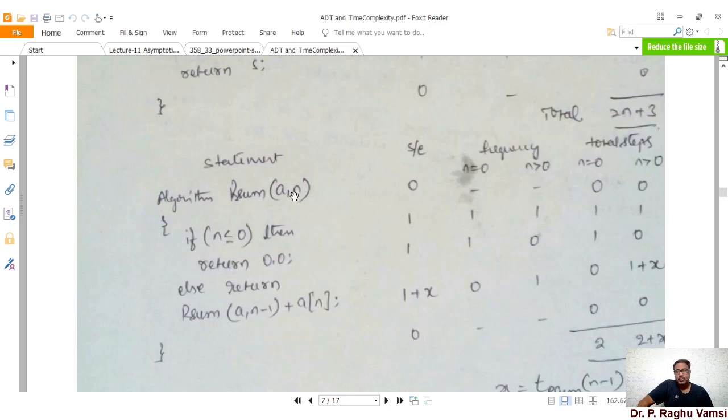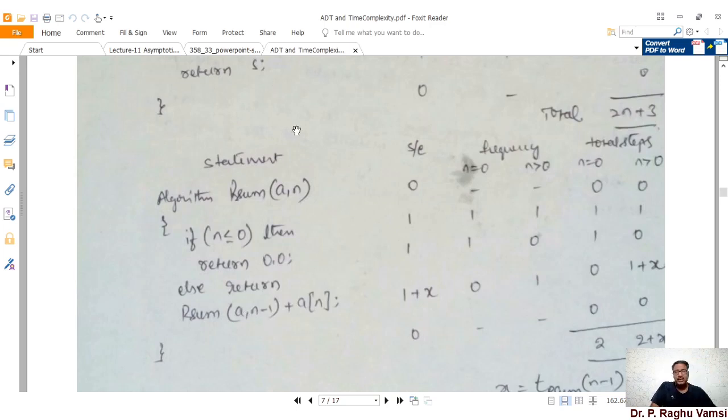Whenever the recursion is used, what happened? It became 2 plus x. But previously it was 2n plus 3, for the same addition algorithm. Whenever it is changed to recursion, it came to 2 plus x. But what happened is the space increased. For every iteration, the size needs to be remembered in the memory.